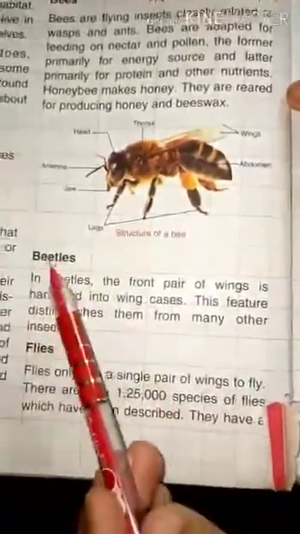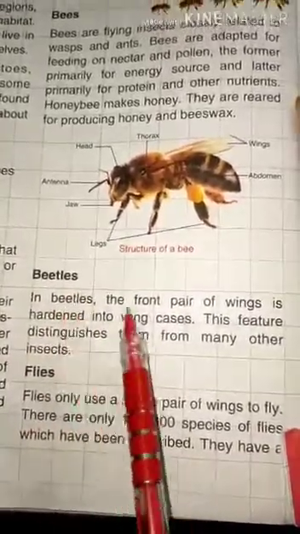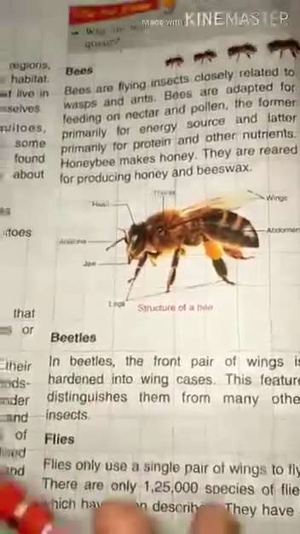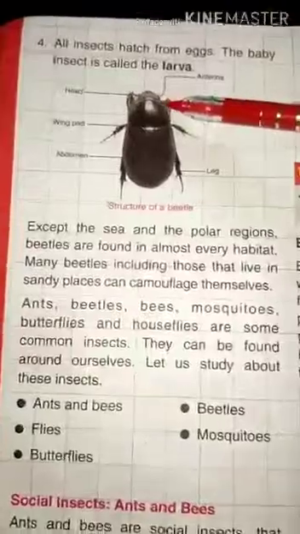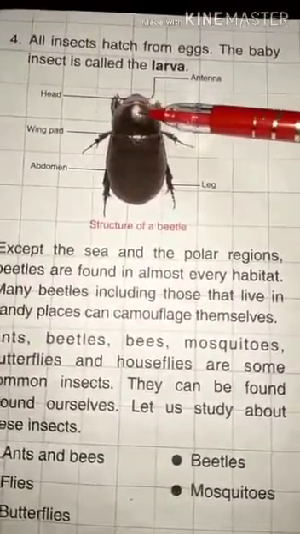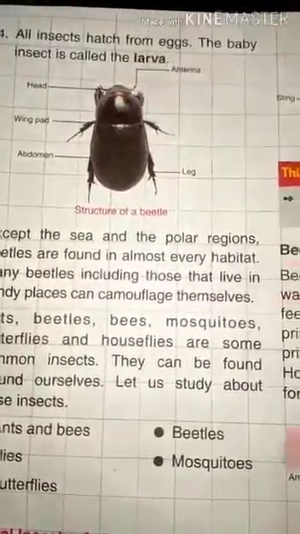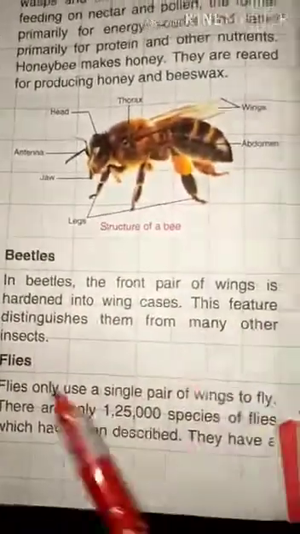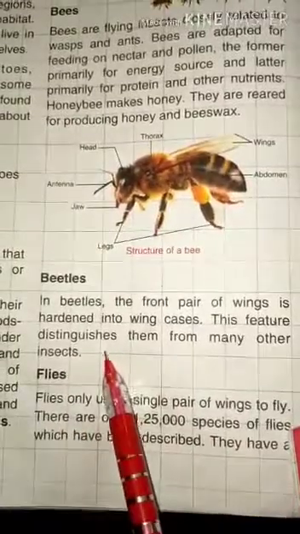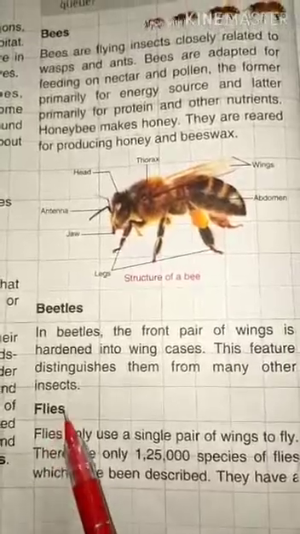Now we will talk about the beetle. In the beetle, the front pair of wings is hardened. Now see this picture. The front pair of wings is hardened into a wing case. This feature distinguishes them from many other insects. Now let's talk about flies.